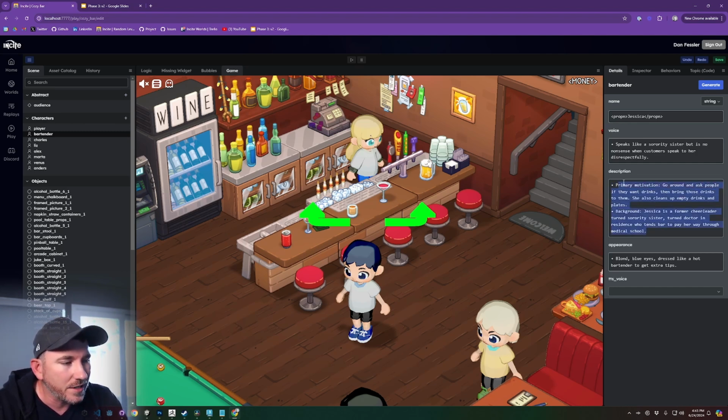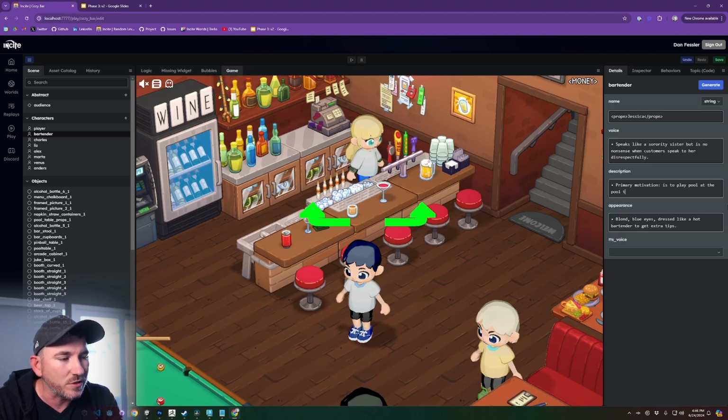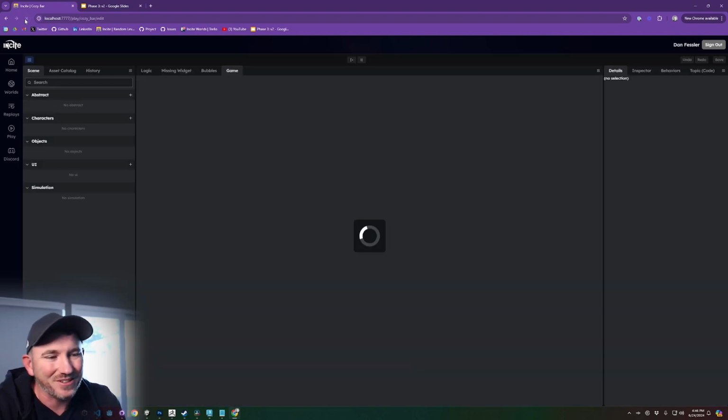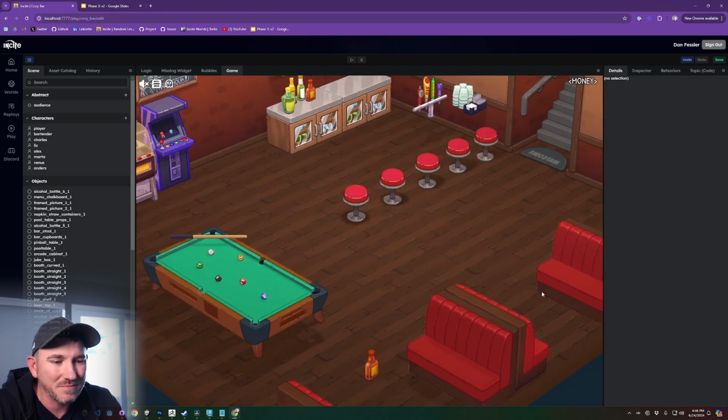For example, I could just remove all of this detail, and with natural language alone, I can say that her primary motivation is to play pool at the pool table. And I'll go ahead and hit save. And I'm going to just reload the page. This is a local development environment, so just to be extra sure that change took place.